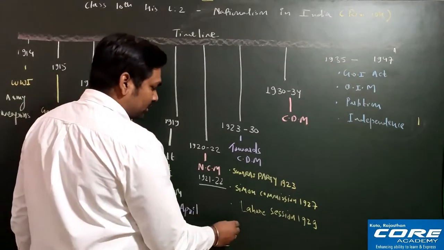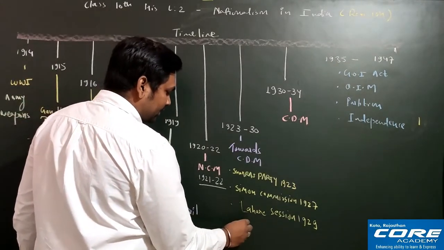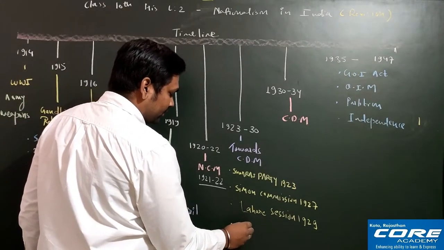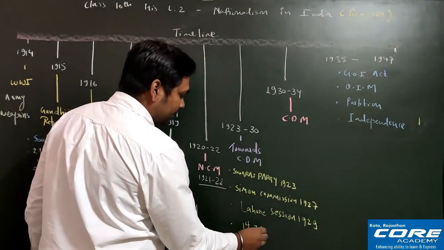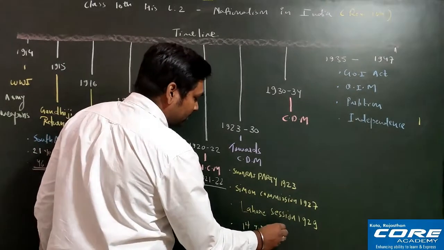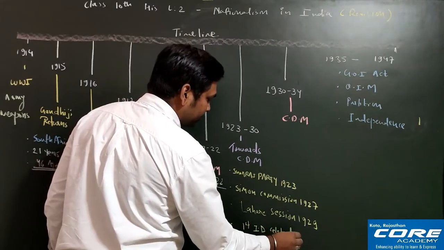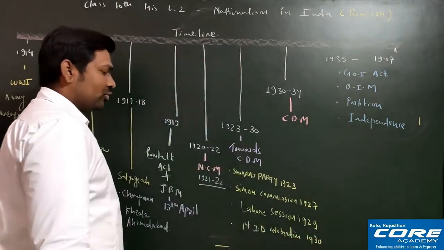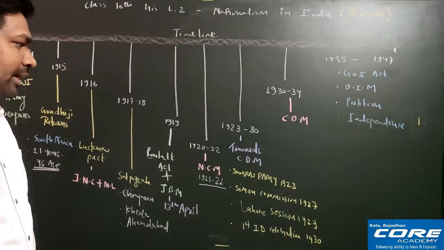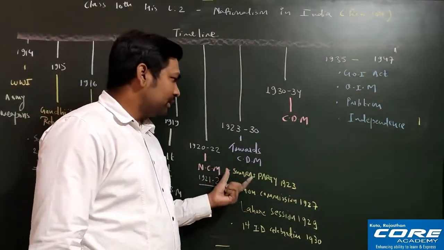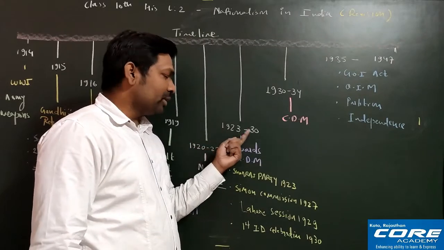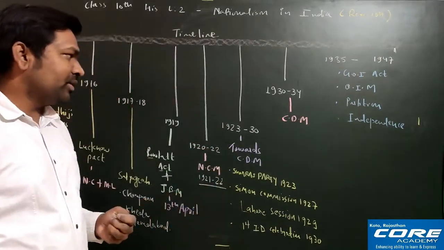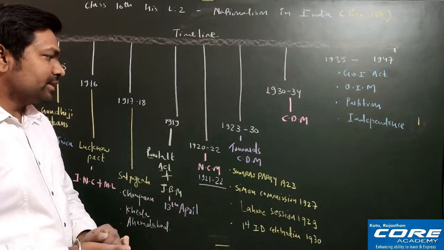And after that, we also celebrated the first Independence Day celebration. That took place on 26th of January 1930. So these many things took place in this 1923 to 30 period, that is known as Towards Civil Disobedience. So one by one we will discuss this.